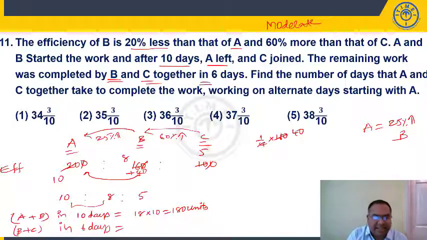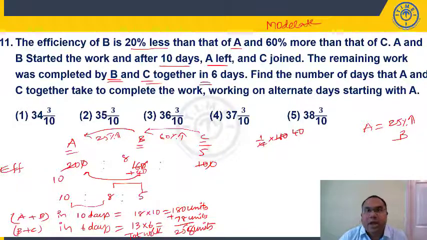B plus C in 6 days. B and C do 13 units in 1 day, so 6 days means 13 into 6, 78 units they will do. So work is completed. So total work is 258. If you add this, 258 units should be my total work. Now what is the question?